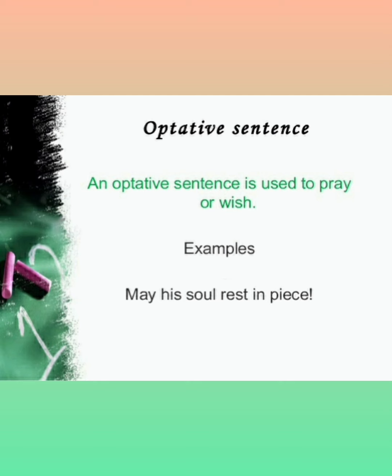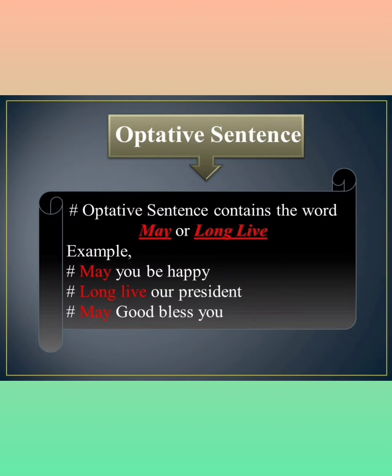We have revised so many times the 5 types of sentences like assertive, interrogative, imperative, optative, and also today we have discussed exclamatory sentence also. I hope you have understood all these things very well, and if you still have any problem, please ask me without any hesitation. Okay, students, an optative sentence contains the word may or long live.